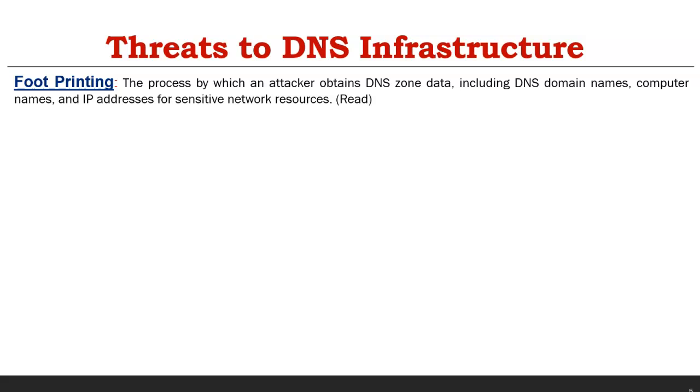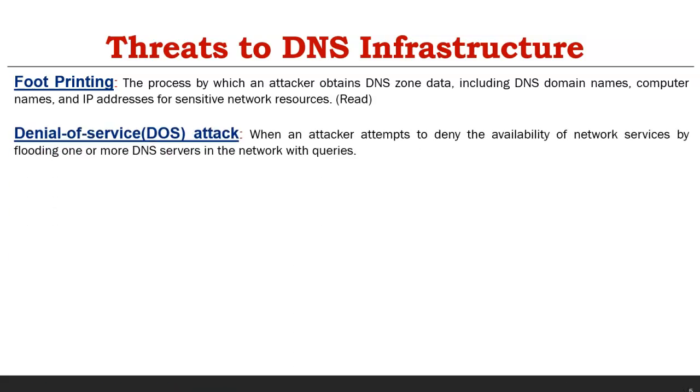The first one is footprinting. Footprinting is to obtain DNS data like the domain name, computer name, IP address, and other sensitive data. It is a read-only attack. There is no change in the data. We are only reading and storing the data, which is known as footprinting. Very important: they give a scenario and ask whether it is footprinting or another type of attack, and you have to select one of them. If only a read attack has happened on the data, it is a footprinting attack.